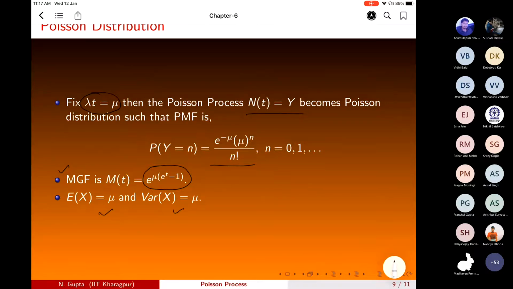Either by the direct method or by the moment generating function approach, take the derivative and put t equal to 0 to find the mean. Similarly find the expected value of x square, and from there the variance of x as expected value of x square minus expected value of x whole square.